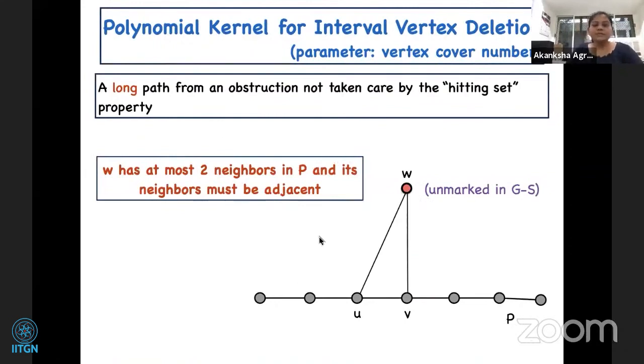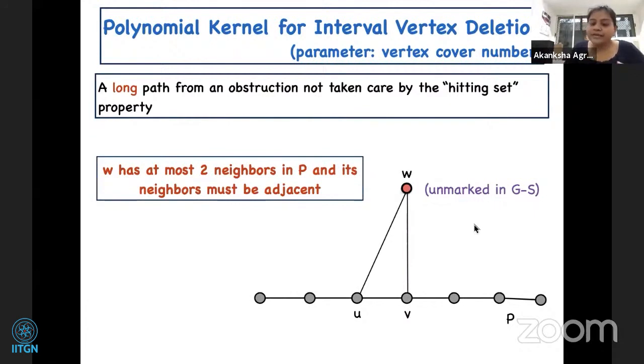So suppose we have a long path which is part of the obstruction. Let us look at an unmarked vertex W. Notice that W cannot have 3 neighbors in this path, because if it has 3 neighbors, this is an induced path. Then we will have an independent set of size 2 in the neighborhood of W, in which case we know that this obstruction is taken care of by the hitting set property, because U and V is either an edge, which is not the case because it's an induced path, and otherwise it's in our family.